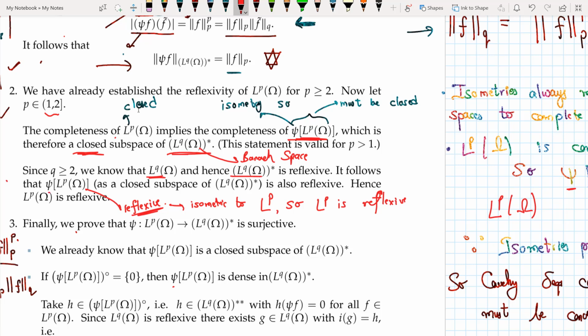So I can say that psi of Lp omega is reflexive, and psi of Lp omega is isometrically isomorphic to Lp, so I can say that Lp is reflexive. Because remember that all I wanted to show is that this linear isometry psi is also surjective. Surjectivity means that the range is equal to the whole space. If this thing here is the whole of the space, then I can say that indeed my mapping psi is surjective. So I can say that Lp is reflexive.